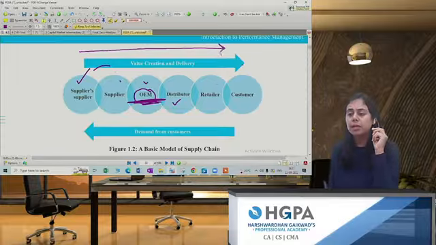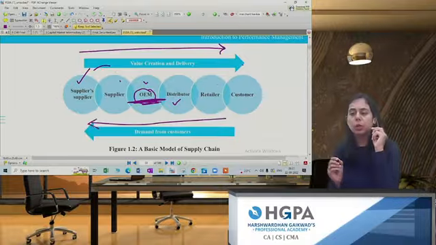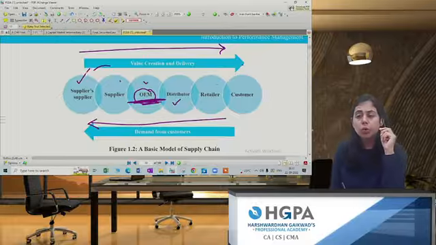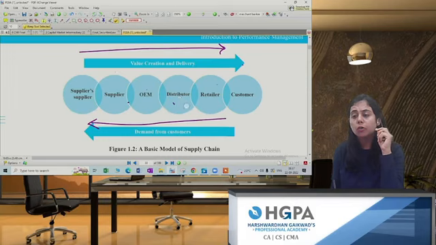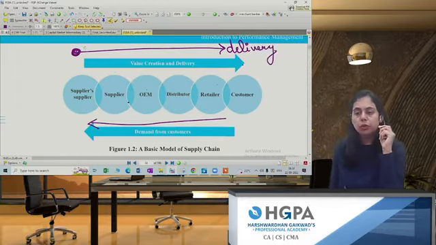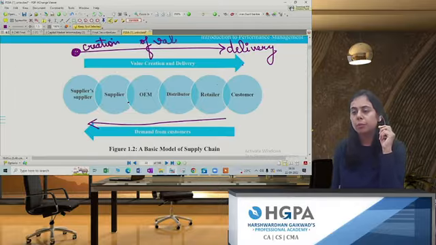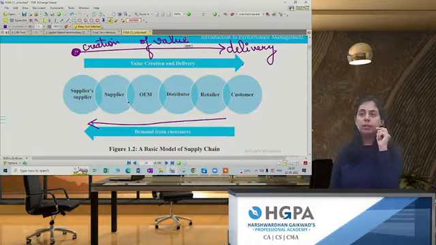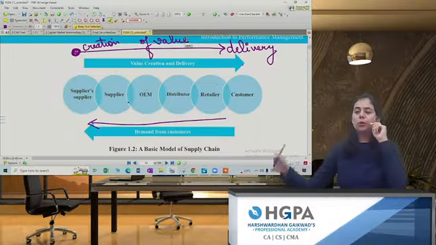In supply chain management, there are always two angles. Here we are always working on creation of value, and your end focus is value. When you start, your focus is creation of value. Very important. You can just draw this diagram. Here you focus on creating value. How? Bringing the raw material, transforming the material, making intermediate goods, making finished goods so that you can deliver.